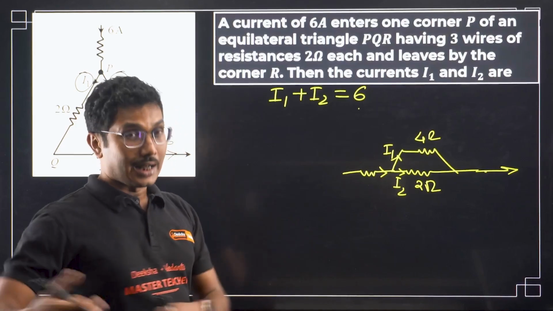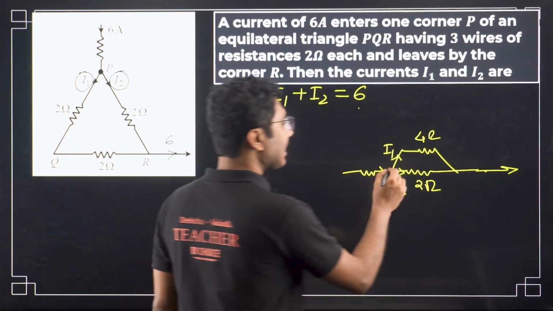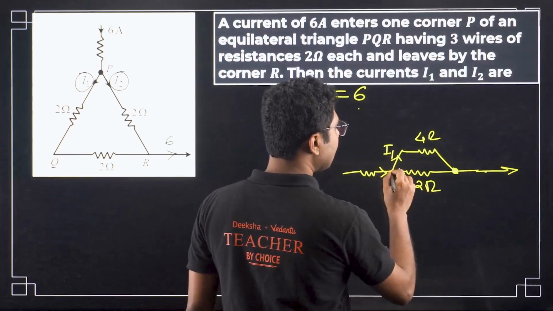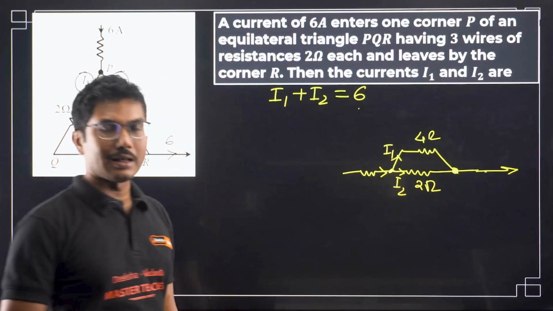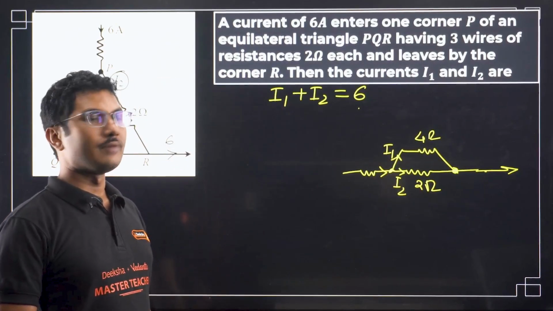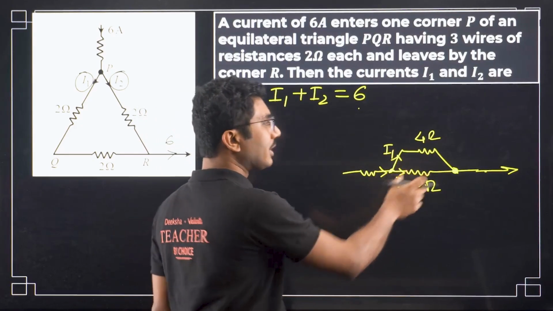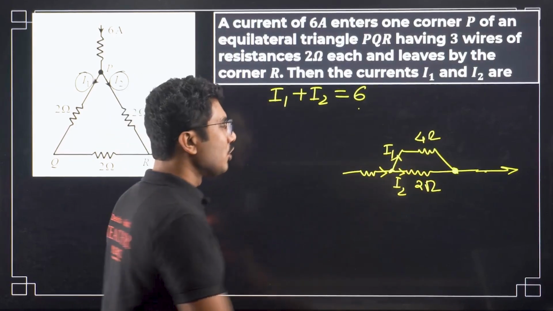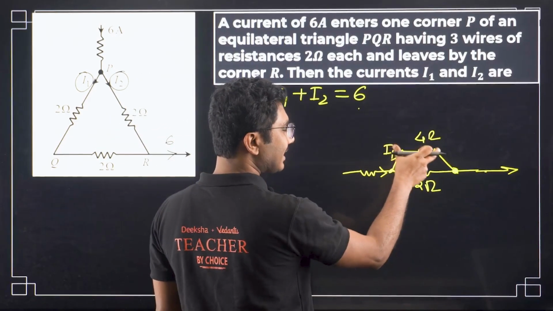Now we have to understand that these are connected in parallel. In a parallel combination, the voltage drops across the individual resistors are the same. So what is the voltage drop across this resistor?